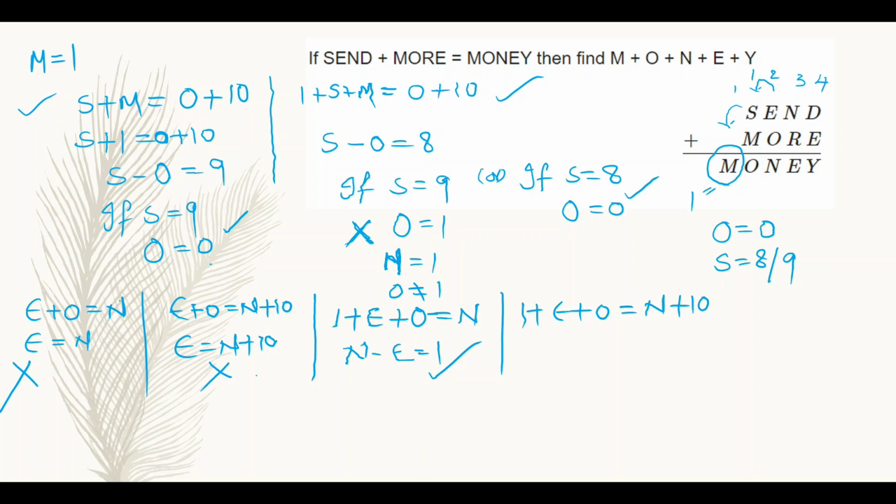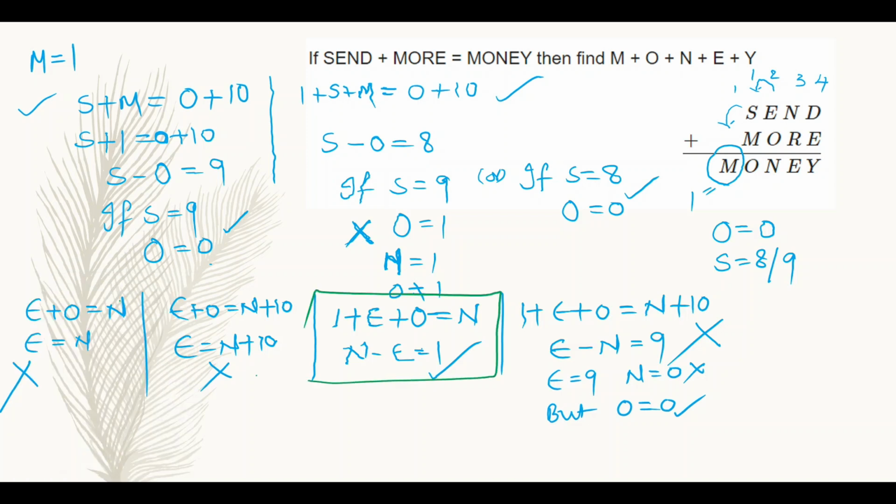And if we consider this one, 1 plus E, substituting 0 in the place of O, then 1 plus E is equal to n plus 10, then E minus n is equal to 9. If E is equal to 9, then n is equal to 0. But here O is equal to 0, not n. We already confirmed that O is equal to 0, but the n value is not equal to 0. So this case also failed. So we can keep only one case in our mind, that is n minus E is equal to 1. This is important for us for the next calculations.